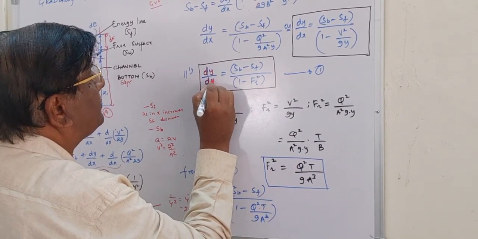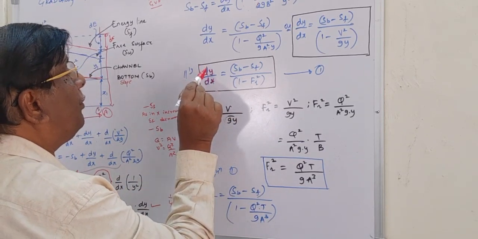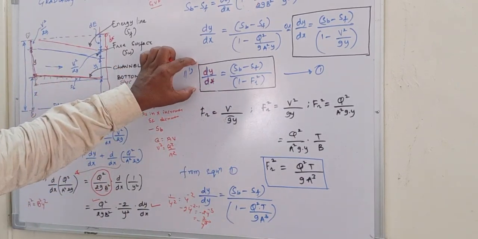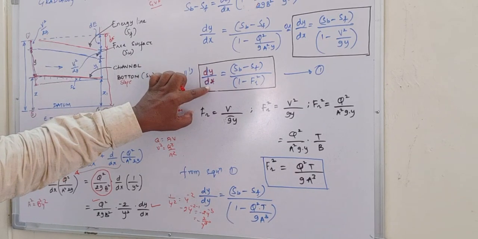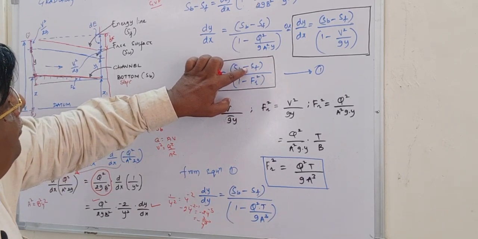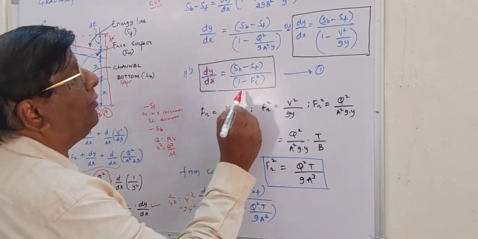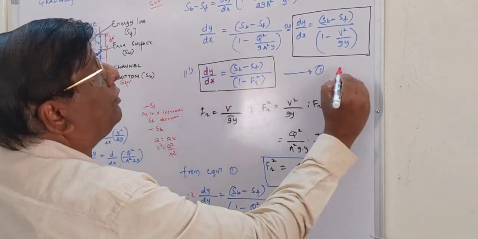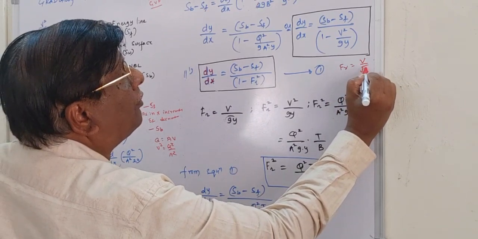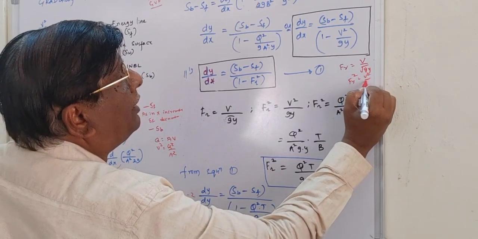So the final dynamic equation for the gradually varied flow is dy by dx. What is dy by dx? It is the total derivative of depth of flow with respect to x, that is the variation in y with respect to x. This is equal to SB, the channel bottom slope, minus SF, the energy slope, divided by 1 minus Fr square, because we know the Froude number Fr is equal to V divided by square root of gy, or Fr square is equal to V square divided by gy.